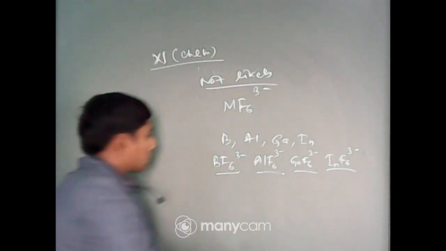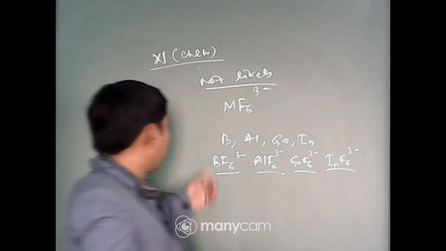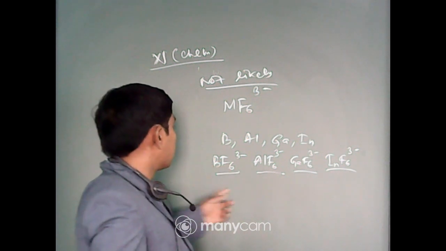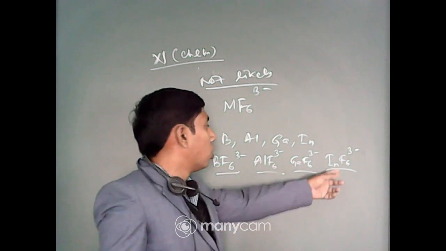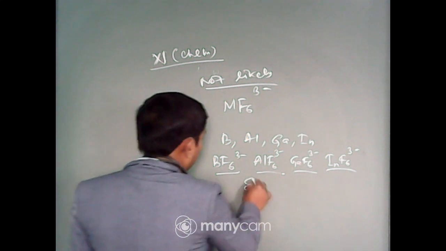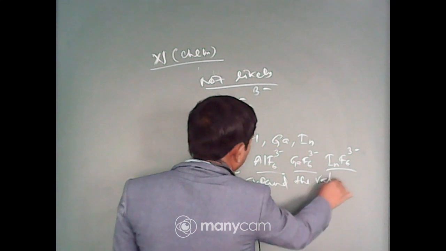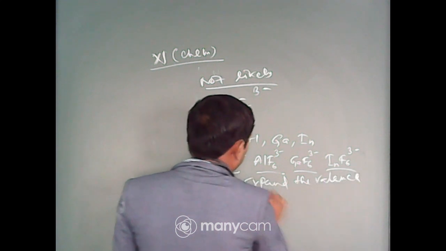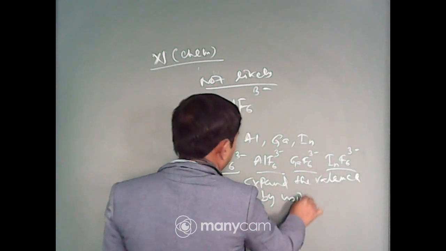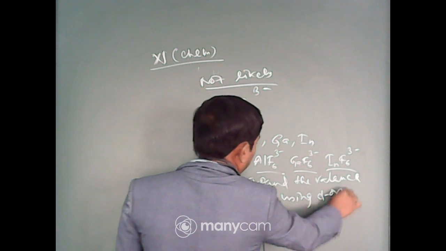Boron will not show these species, but all the others can expand the valence by using d orbitals.